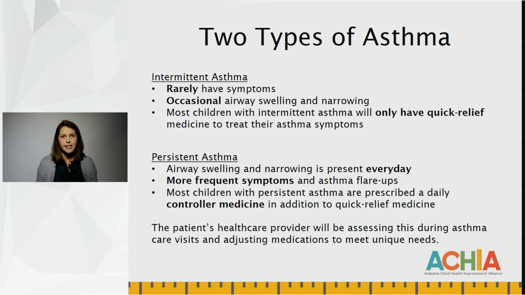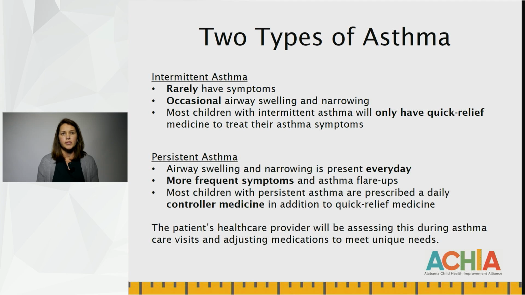What are the 2 types of asthma? There's intermittent asthma and more persistent asthma. Patients that have intermittent asthma rarely have symptoms. They only occasionally have airway swelling and narrowing. Most children with intermittent asthma will only have quick relief medicine to treat their asthma symptoms.